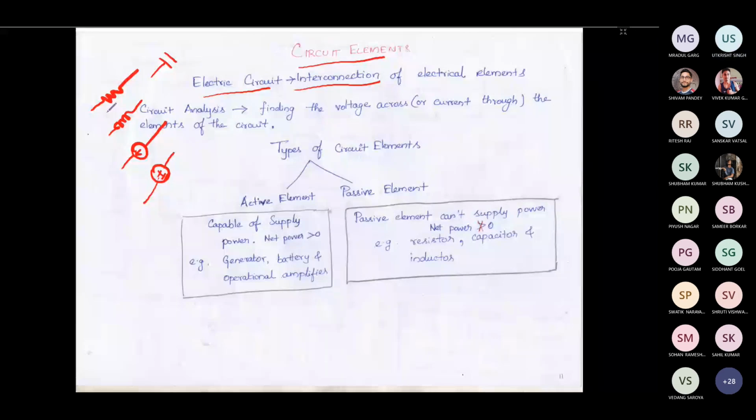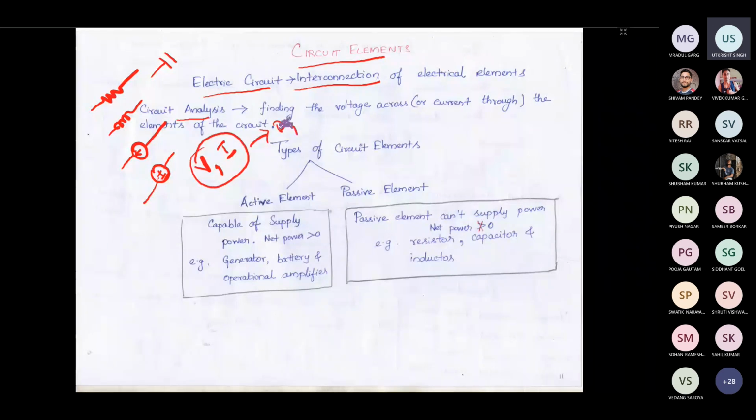Okay, so in this subject, basically we are going to do circuit analysis. Circuit analysis in the sense we are going to deal only with two parameters mostly. One is V and another one is I, that is the voltage and the current. We will be either finding the voltage across some component or current through some component. Based on this voltage and current, we will be obtaining the other things like power, energy and all.